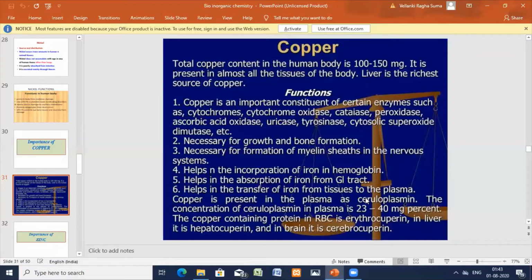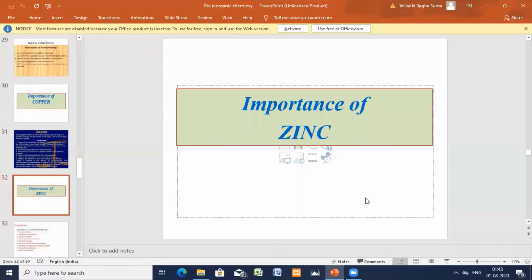I hope you have understood. We have discussed cobalt, nickel and copper. All these are trace elements. Now let us go for zinc, a very, very important one. Biologically, zinc is widely distributed in foods, both plant and animal: oysters, seafoods, liver, wheat germ, yeast.